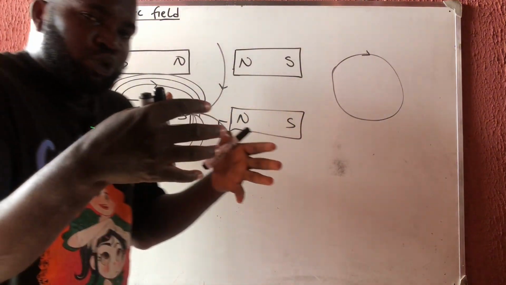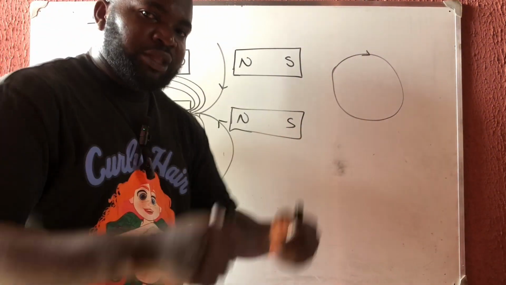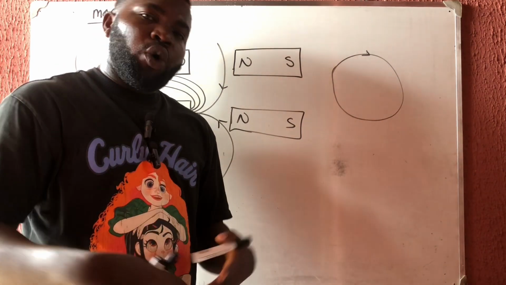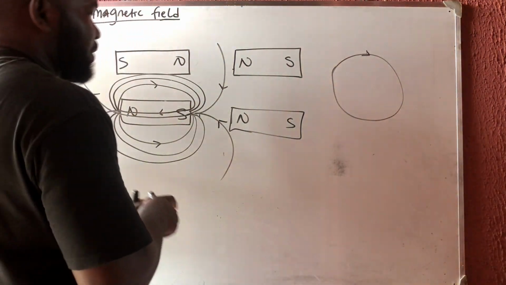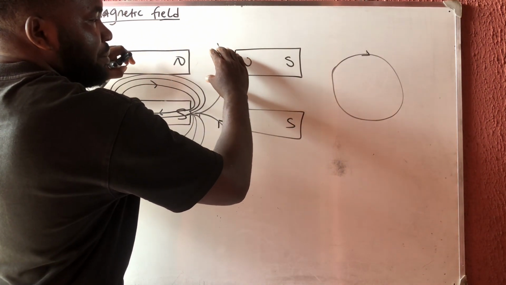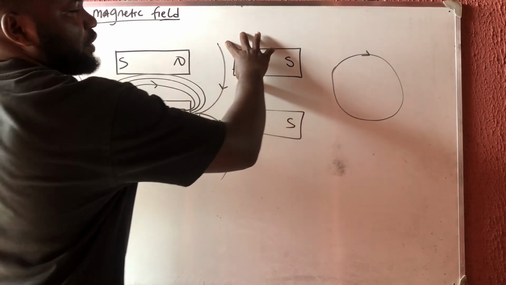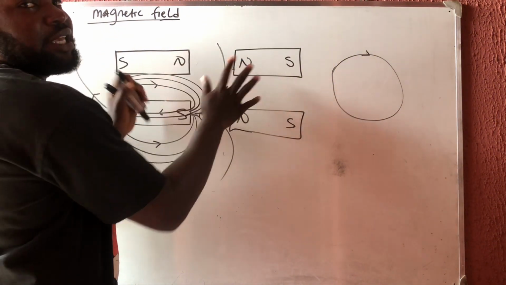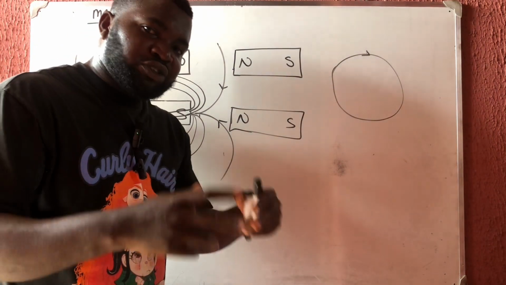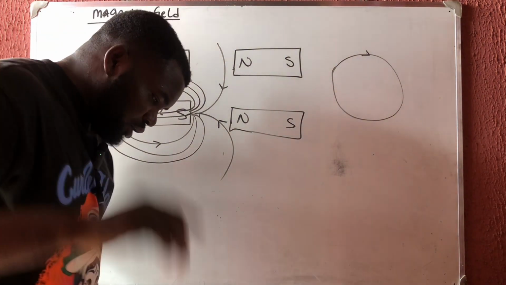So the closer to the magnet, the stronger the magnetic field, or the stronger the strength of attraction or repulsion. If you bring this closer, it will repel it immediately. But if it is far apart, they can stay here without moving. So the closer you move, the stronger the force of attraction or repulsion. That is one thing you need to know.